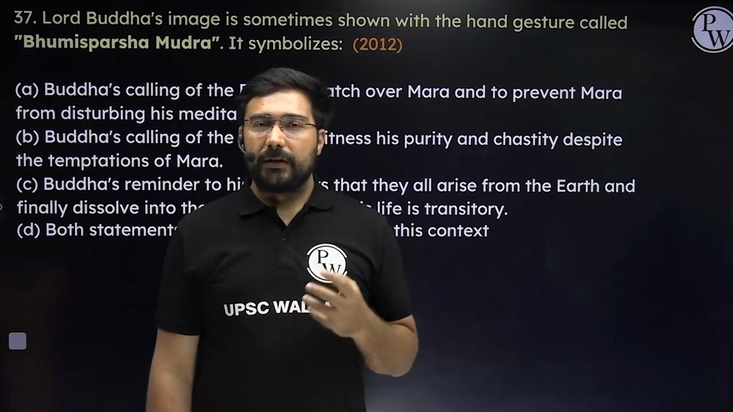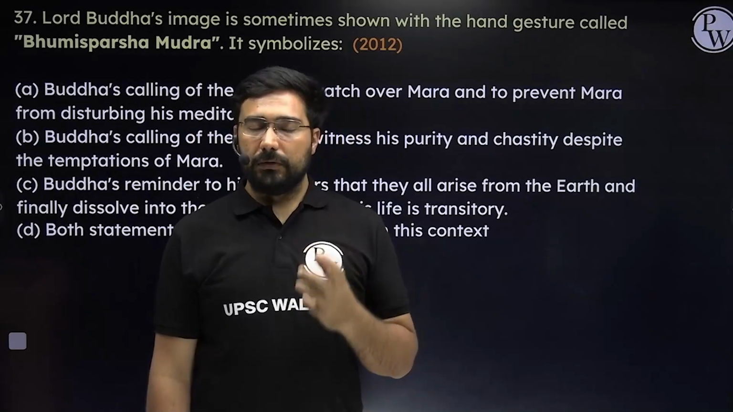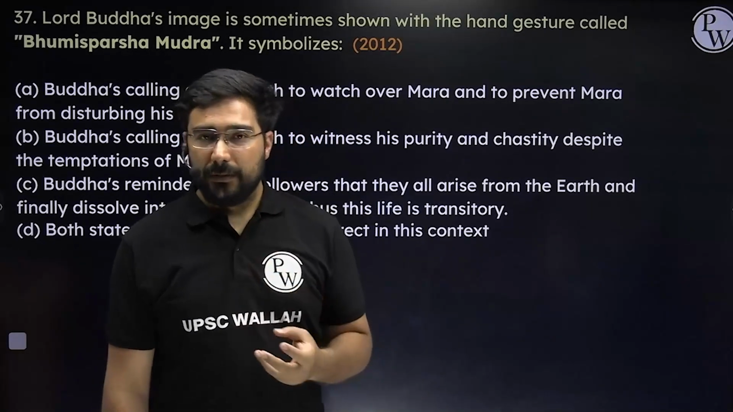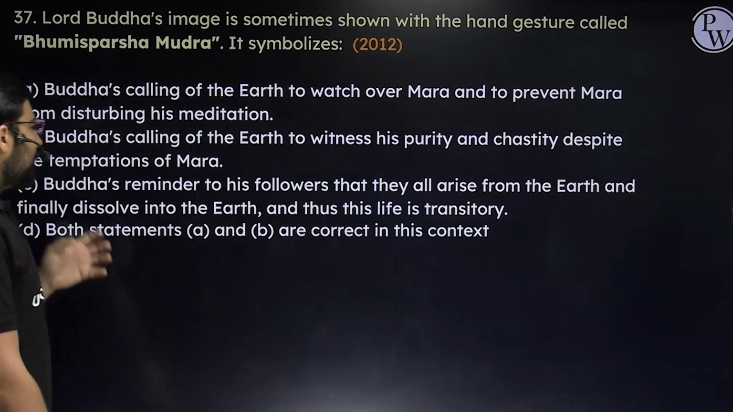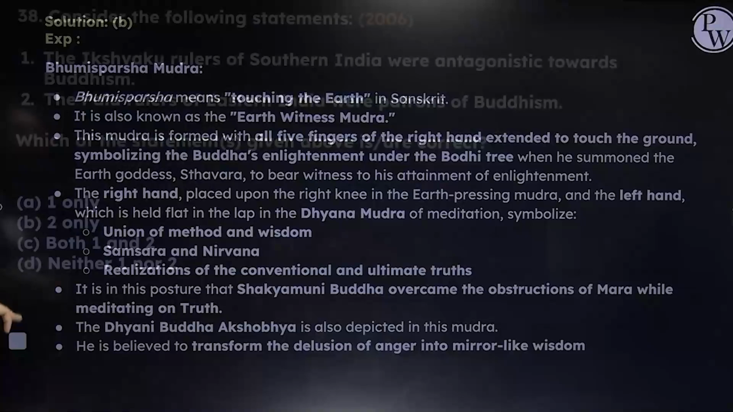So desire was trying to somehow get the better of Buddha, but he was able to defeat them. Mara is defeated as a demon in the Buddhist mythology. So the answer will become B in this case.